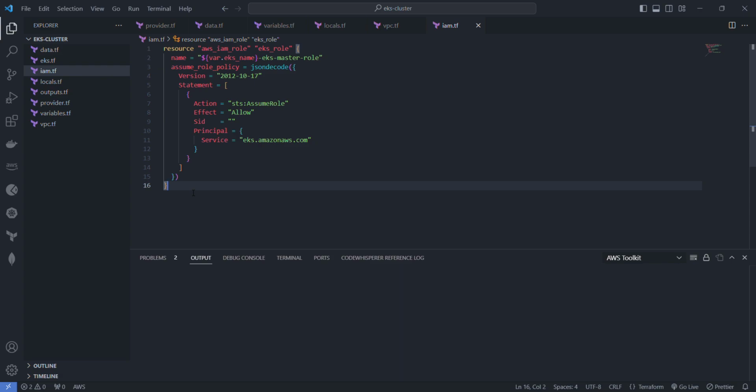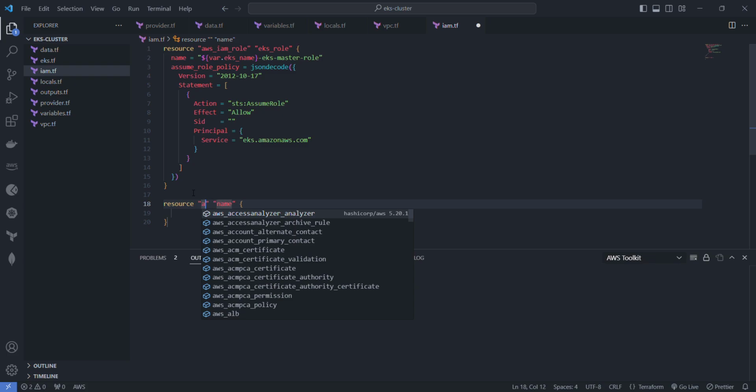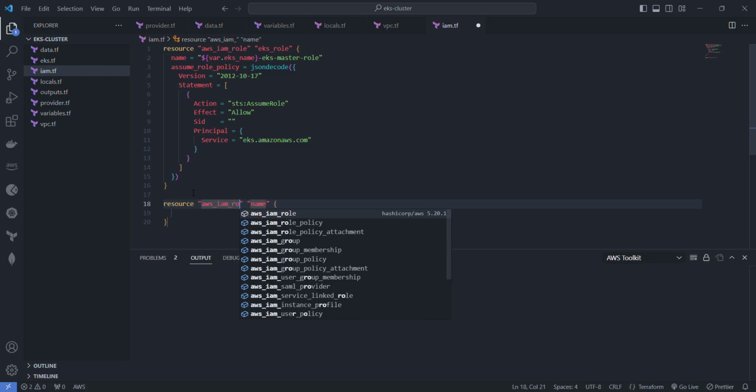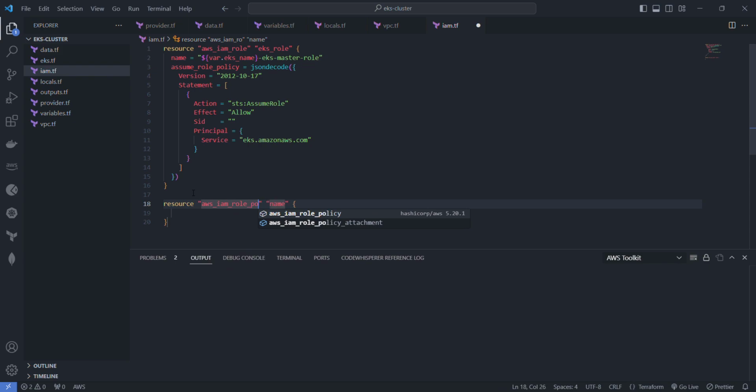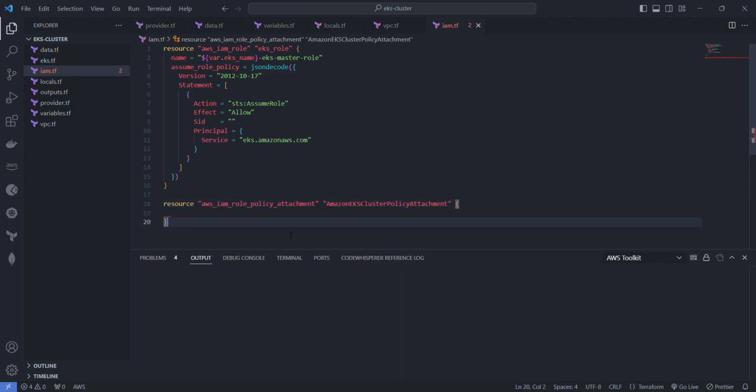Now the role needs policies. So we're going to set up those policies by saying IAM role policy attachment here. An attachment allows us to attach the policies to the role itself. I'm just going to name it eks_cluster_policy_attachment, but we'll come back to that.